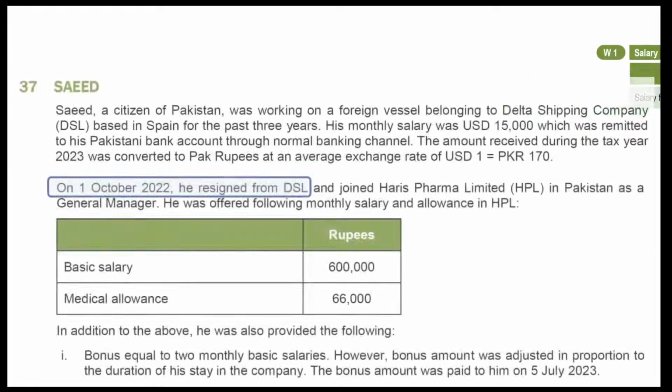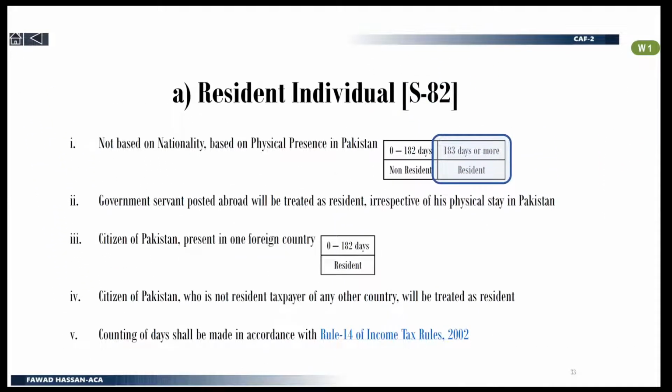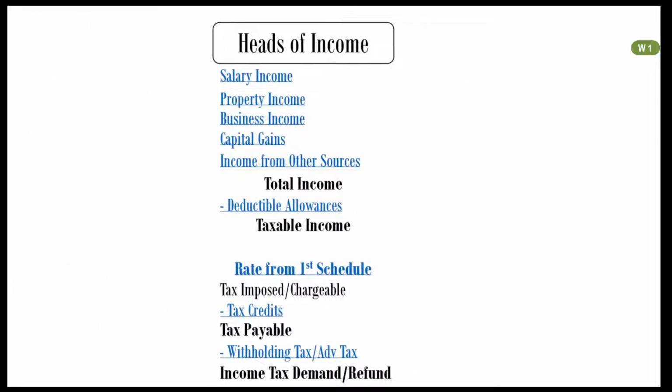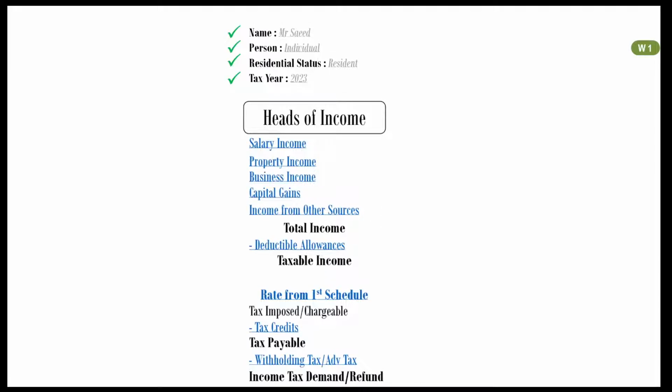Also note that since he has resigned from October 1st, then it means that from this day onwards he was physically present in Pakistan. Recall notes slide. His physical presence in Pakistan is more than 183 days, therefore we can conclude that Mr. Saeed is resident person. Your answer format will look like this. Fill in some basic information like name, type of person, residential status, and tax year.